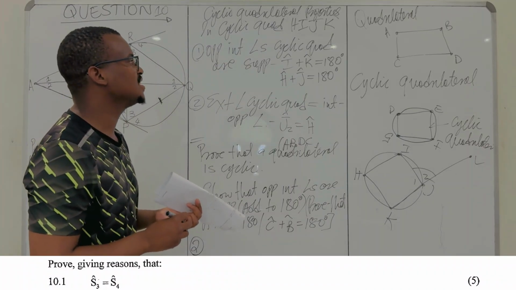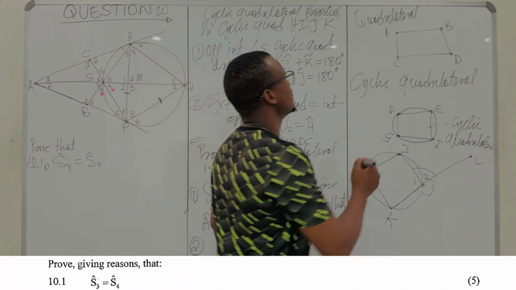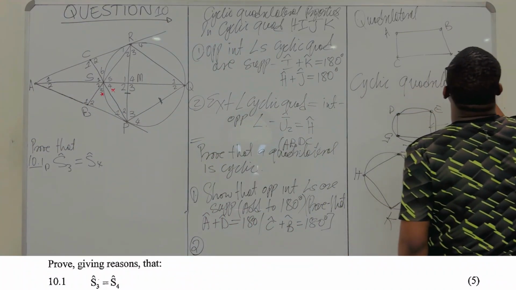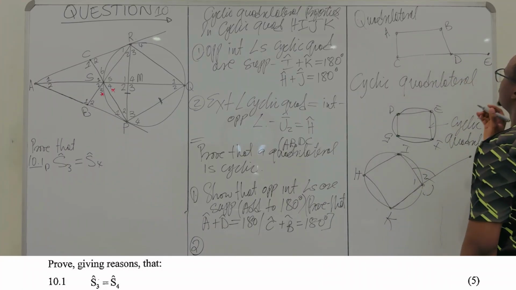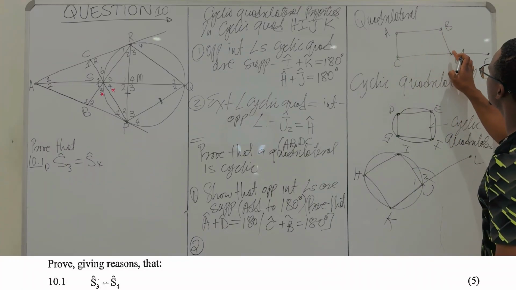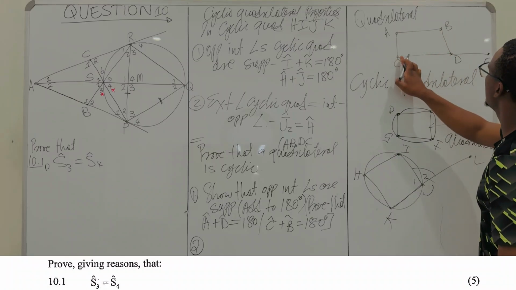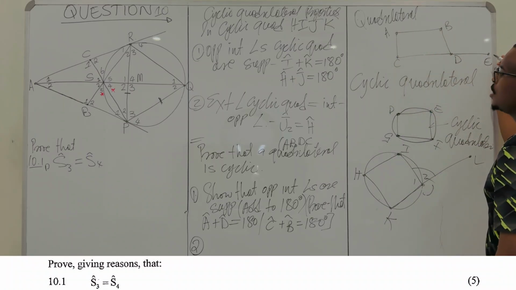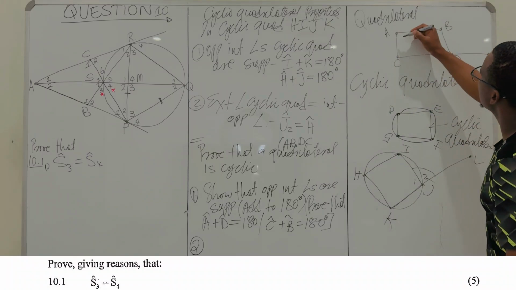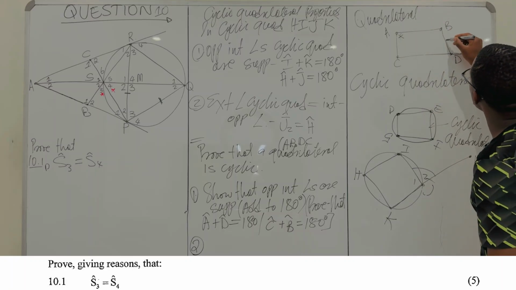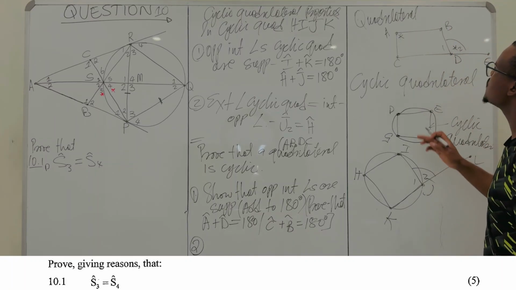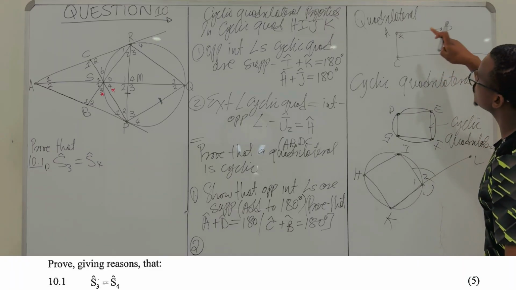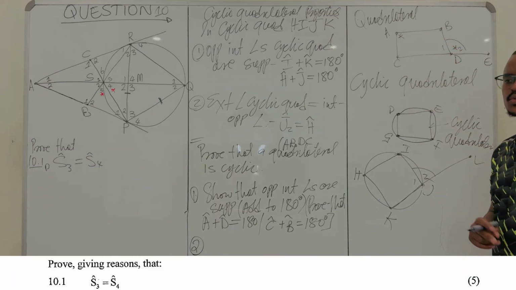How do we prove that ABDC is a cyclic quadrilateral? Let's suppose that our CD was extended, maybe to this point E here. ABDC, with CD extended to E. So what you need to prove is that this angle here is equal to that angle over there. So if this is 1 and 2, you must prove that your exterior angle is equal to the interior opposite angle. That's one way.